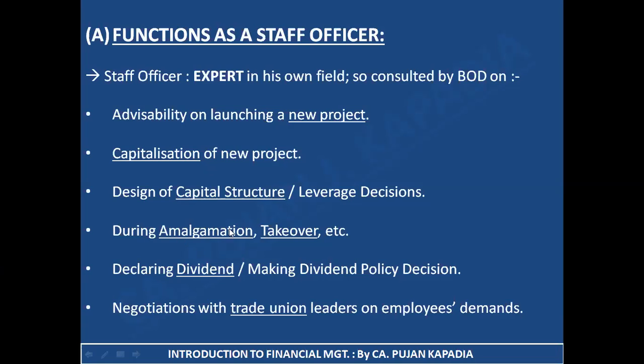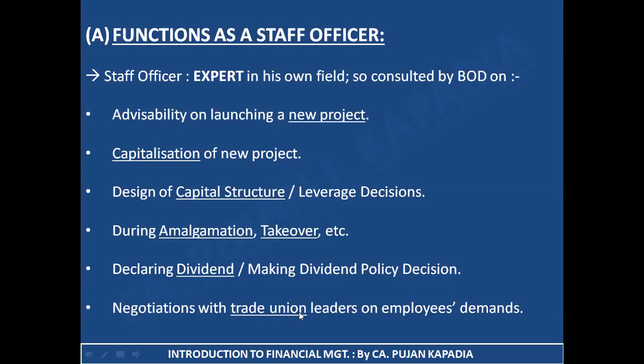During amalgamation takeover, when two businesses are merging or one business is taking over the another. Next is declaring dividend. That is how much dividend should be passed on to the shareholders or how much should be retained. Again, during that part, my consultancy is taken as a finance manager. And last is whenever the time comes to negotiate with the trade union. Who are the trade union? The person who represent the workforce or the employees. So if there are any demands of my employees, they are being put forward to the management by the trade union.